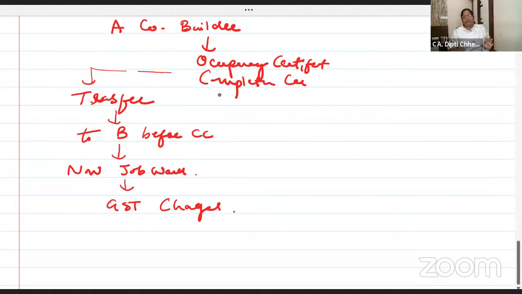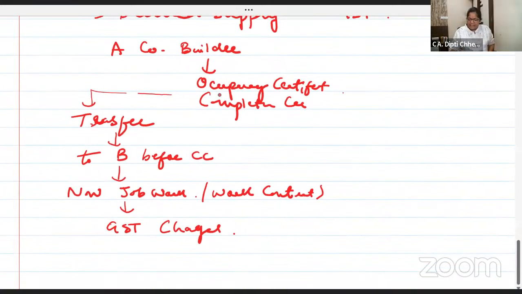Understand the logic. Before the occupancy certificate only I have given it to you. And now in that I am giving you some works, job work, which is also called works contract. I'm just explaining and writing. Then I'll take a 2 minute pause. You can write it.